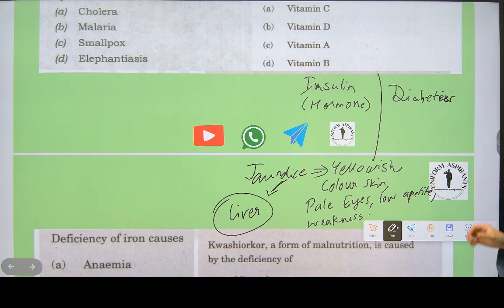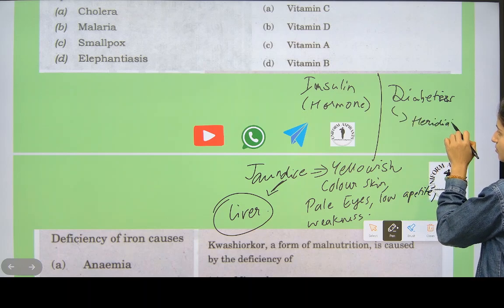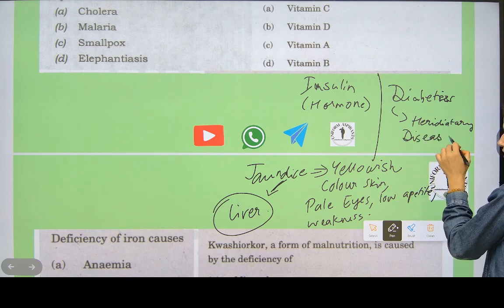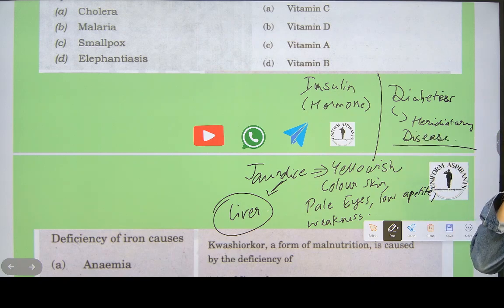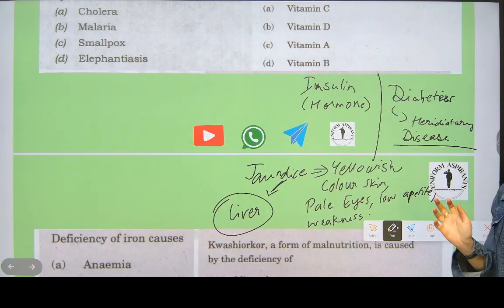And diabetes is a hereditary disease. Note this down. Finish writing this.